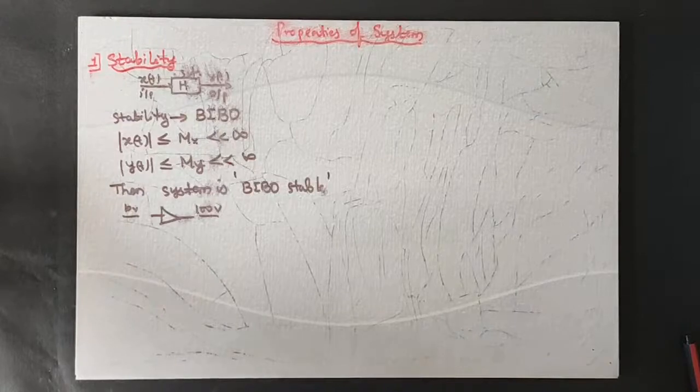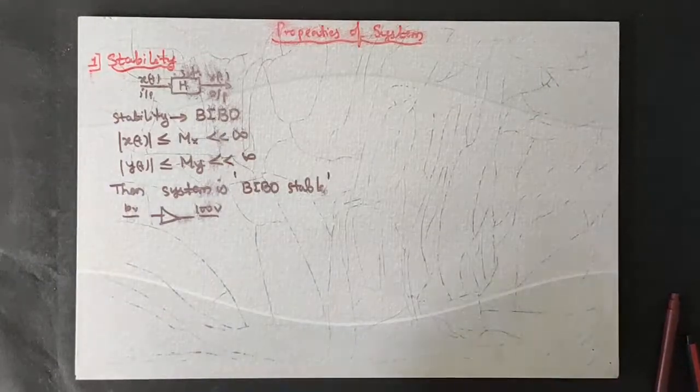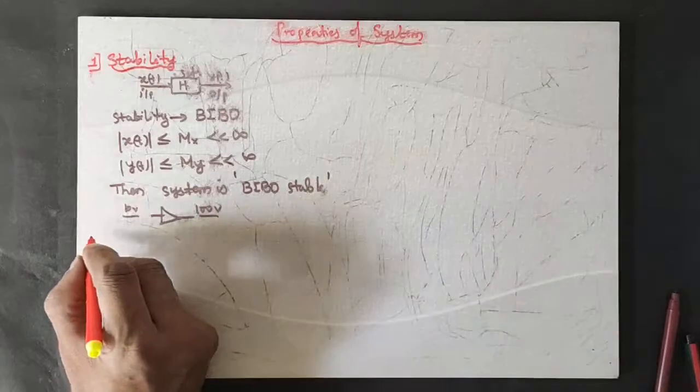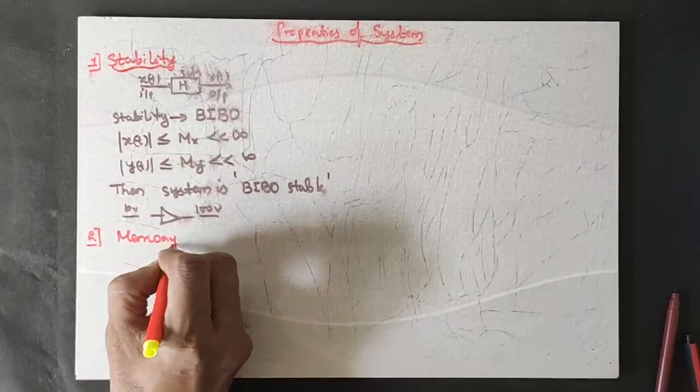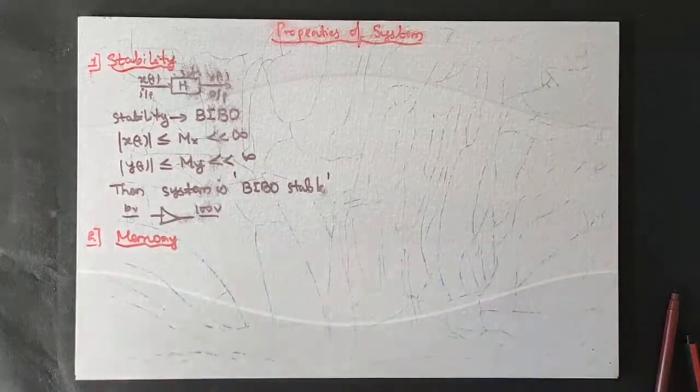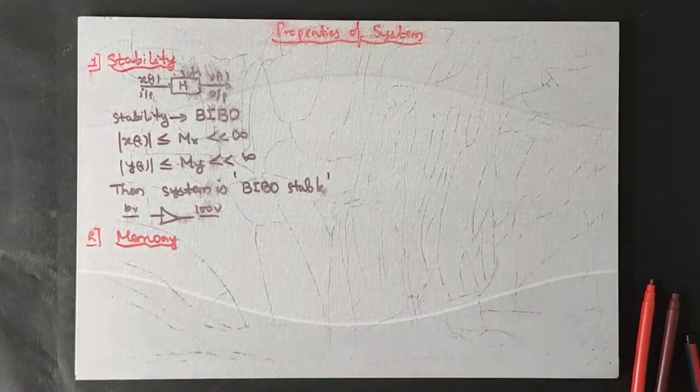The next concept is about memory. Second concept is about memory. A system is said to be a memory system if its output depends upon past and future values of the input.